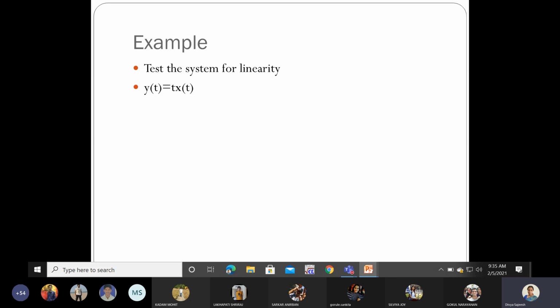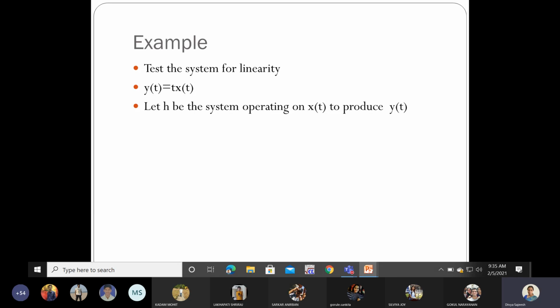Let us take an example and observe the linearity. Test the system for linearity: y of t equal to t x of t. So what is the first procedure? Let H be the system operating on x of t to produce y of t. What is your system H? t x of t. Your input signal x of t is multiplied by t. That is your system H.